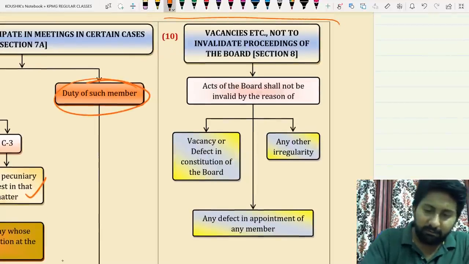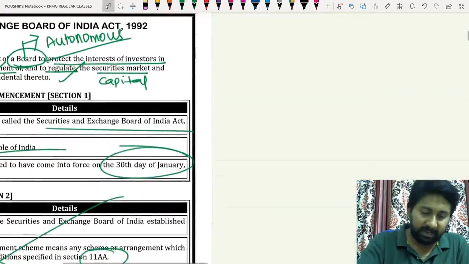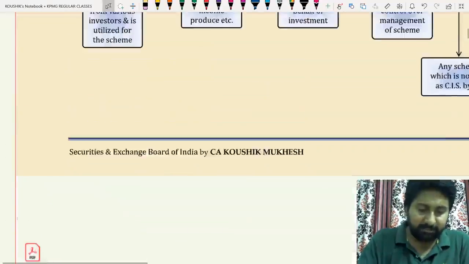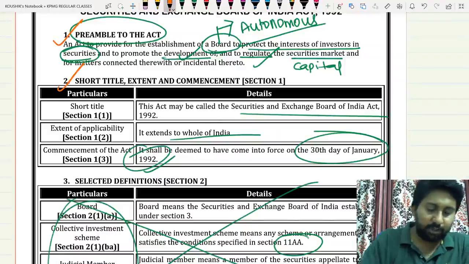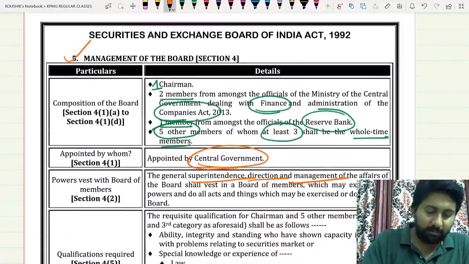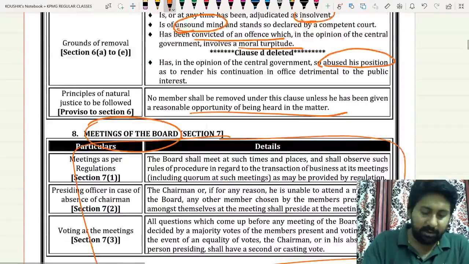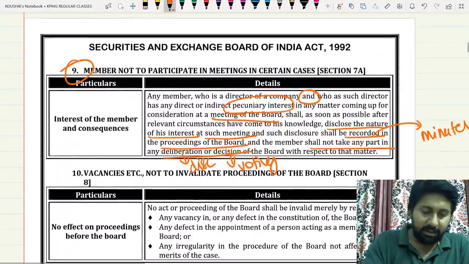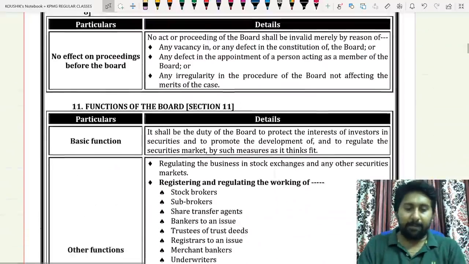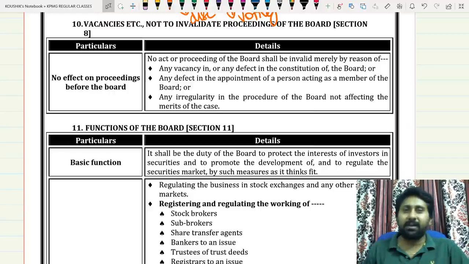Next one, vacancies etc. This question we can't understand as of now. We will discuss it at the end of this particular chapter. But one thing you should make very clear is that we have now completed the following questions. First one, preamble completed. Second one, short title completed. Third one, anyway not there. Fourth one, establishment completed. Fifth one, management of the board completed. Sixth one, term of office completed. Seventh one, removal completed. Eighth one, meetings of the board completed. Ninth one, member not to participate in the meetings in certain cases also completed. Now we have completed the area of SEBI administrative, the basics of SEBI has been completed.